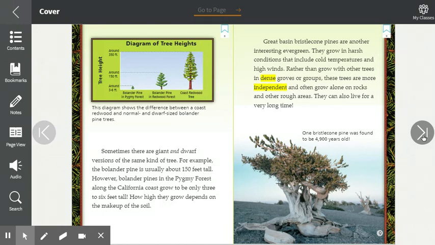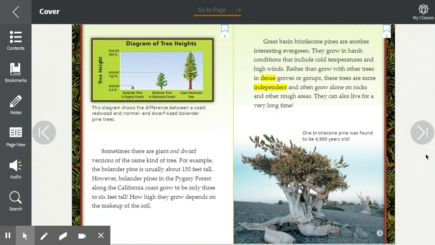Diagram of tree heights. Here's tree heights, 3 to 6 feet tall, kind of like human size, is a Bollinger pine in the pygmy forest. Here's a Bollinger pine in a redwood forest at 150 feet tall, and here is a coast redwood tree about 350 feet tall. This diagram shows the difference between a coast redwood and normal and dwarf-sized Bollinger pine trees.